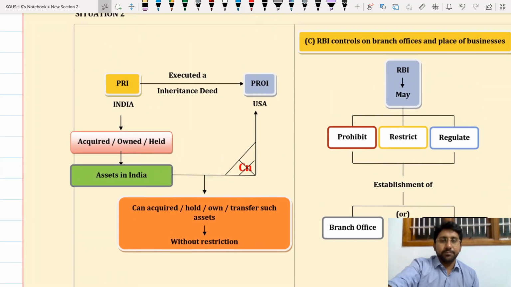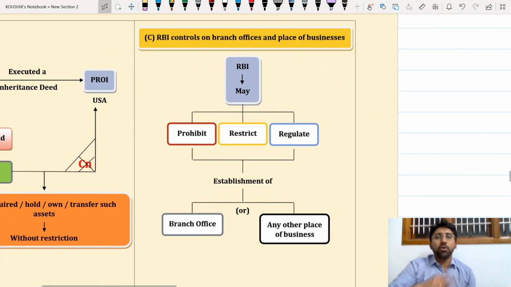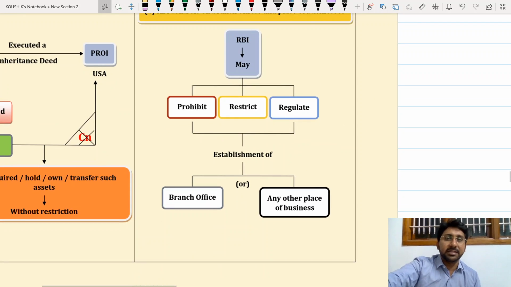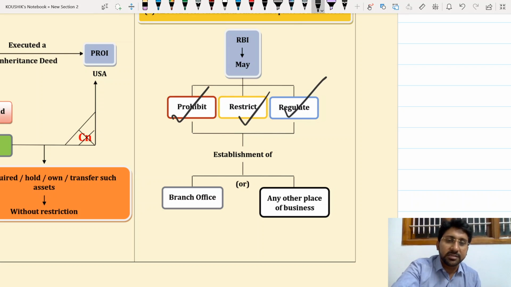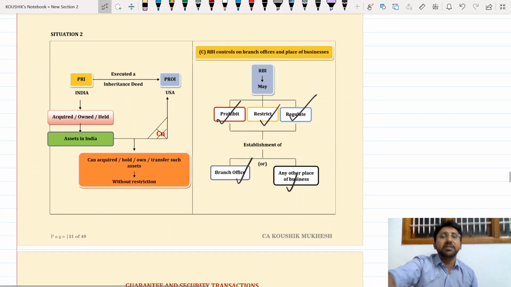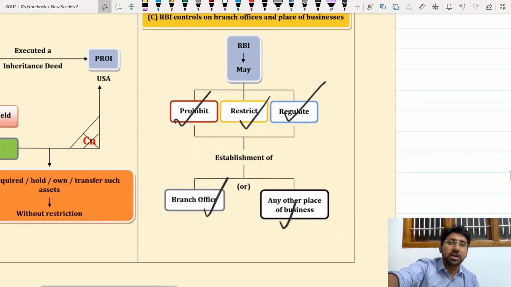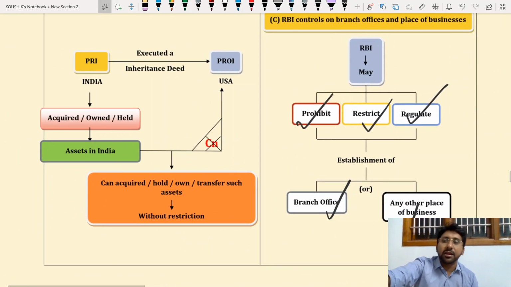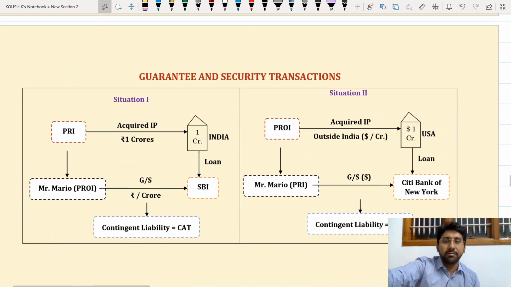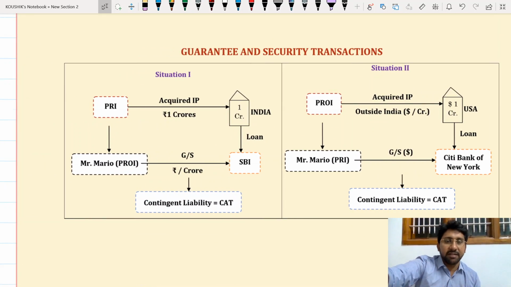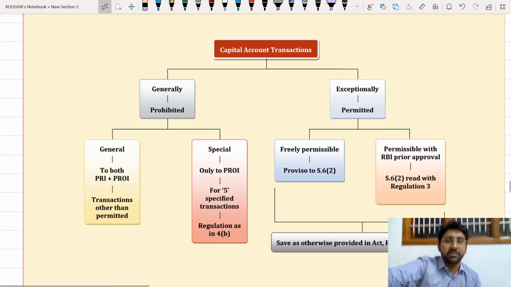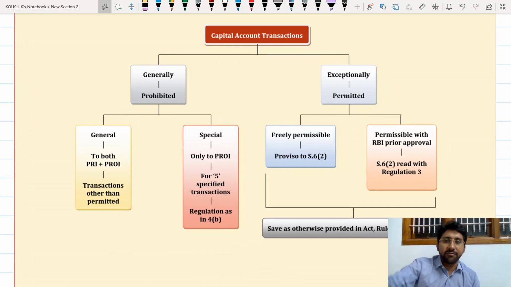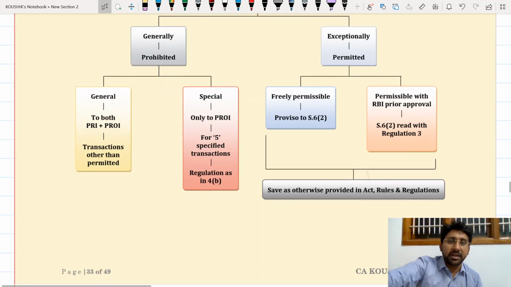Next, RBI controls the branch offices and places of business. RBI may put prohibitions, restrictions or regulations in establishment of branch offices and places of business in India. That means if a foreign company wants to start a place of business in India, you can, but with the permission of RBI. Guarantee transactions I will discuss separately. This is all about the capital account transactions. This is a full chart again for the capital account transaction. Just take a minute and refer to this.